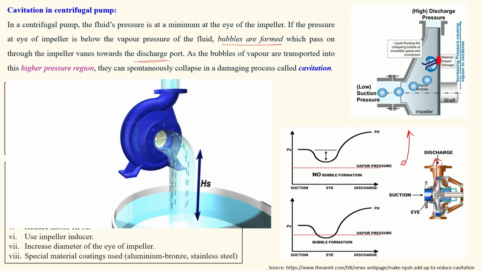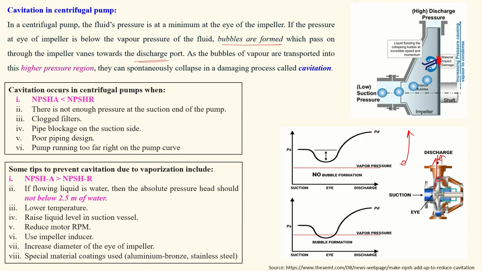This is the discharge head, and at the discharge head the pressure is higher. If you see this graph, the pressure is higher at the discharge end or discharge port. In this region, the vapor bubbles are transported into the higher pressure region. They can spontaneously collapse and damage the impeller or casing. So this process is called cavitation.